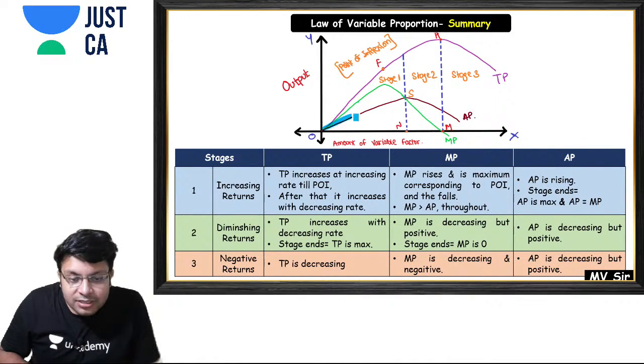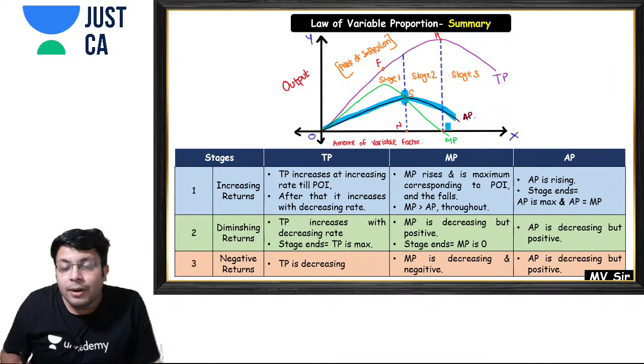My average product curve first increases, it reaches a maximum and then it decreases, but it will never intersect the x-axis.